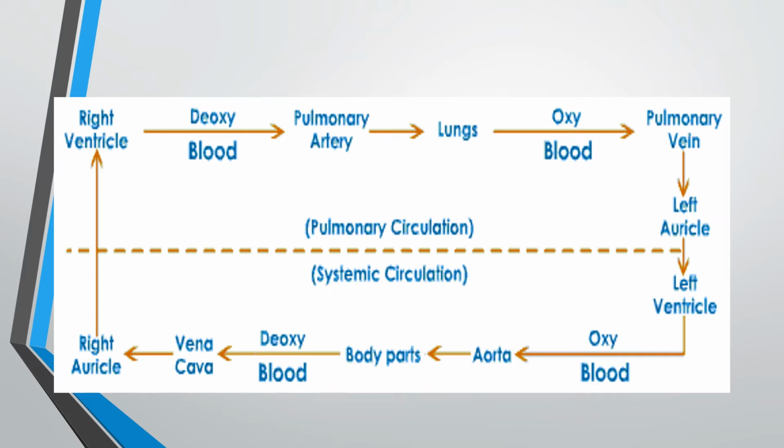So this is how the flow chart is shown. The part which is related to lungs is pulmonary circulation. The other one is systemic circulation.